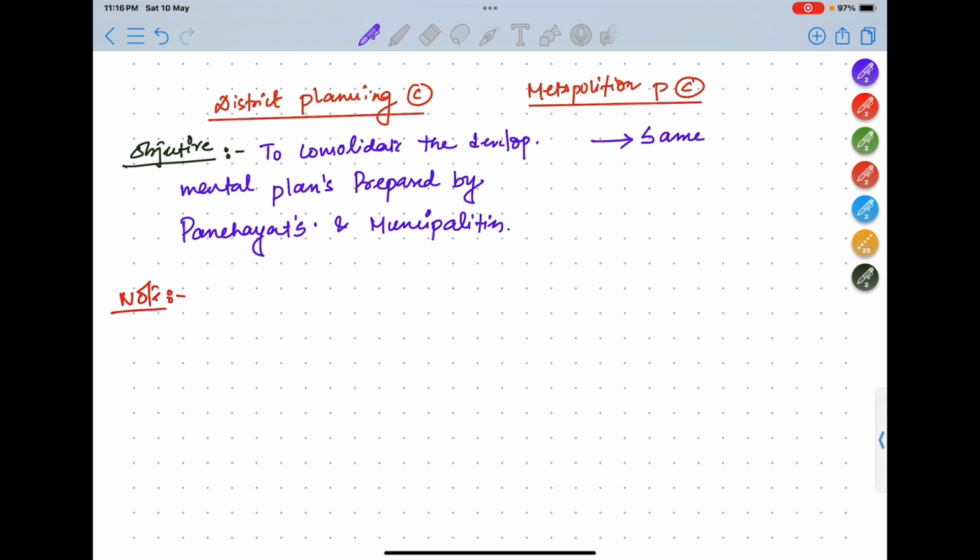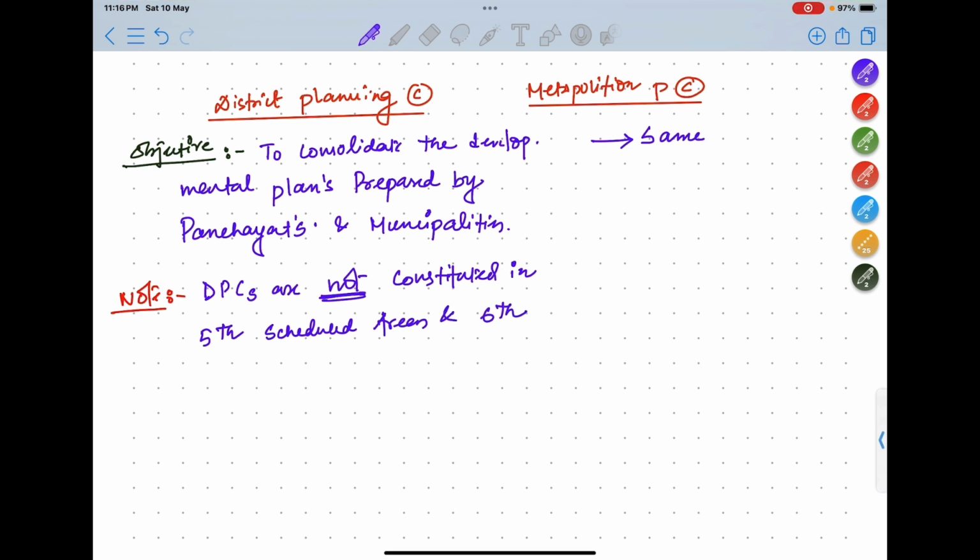Next is one important note. What is that note? Remember this: district planning committees are not constituted in fifth scheduled areas and sixth scheduled areas. See, the district planning committee will not be there in fifth scheduled areas and sixth scheduled areas.